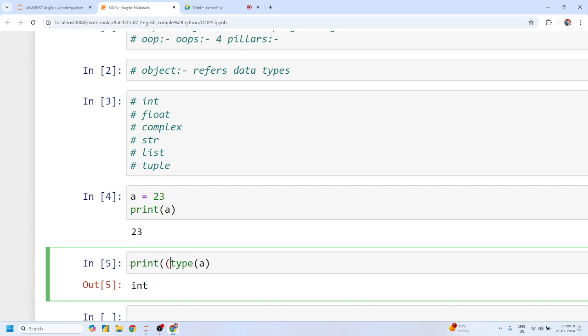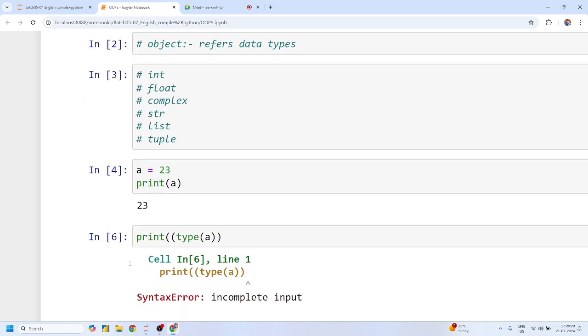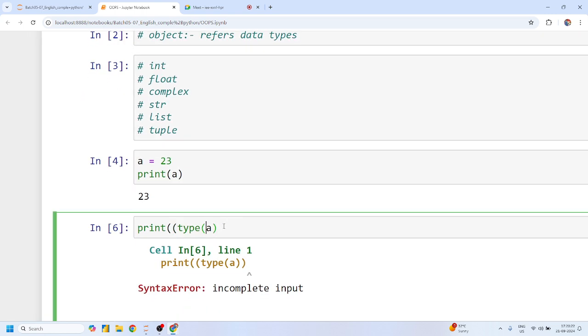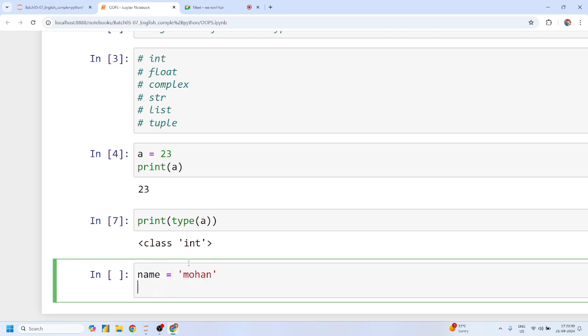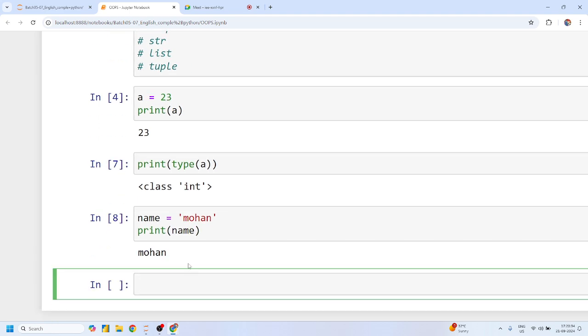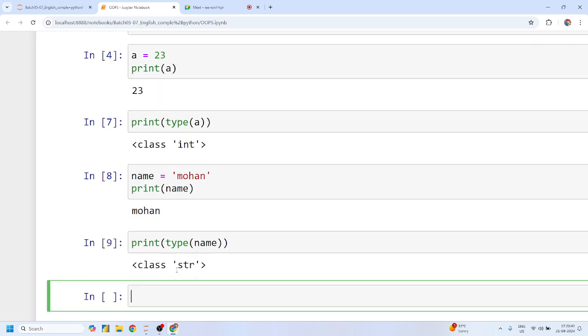What is the use of referencing your variables or objects with data types or classes? Suppose we have a name which is Mohan, and we know that this name belongs to the string data type, yes or no, guys? Yes. And that string data type is simply a string class. But why is there a use of this string class?